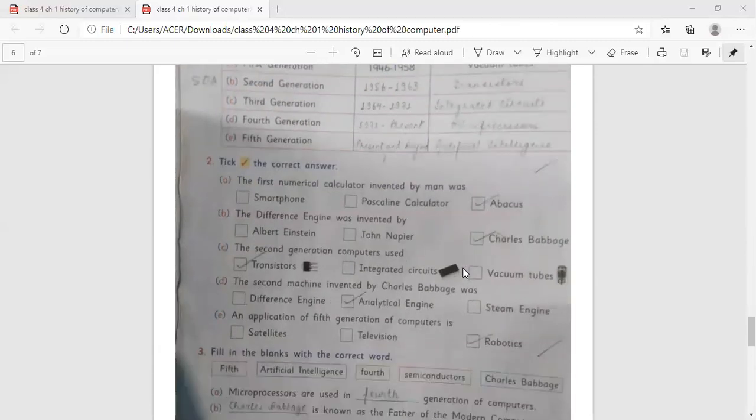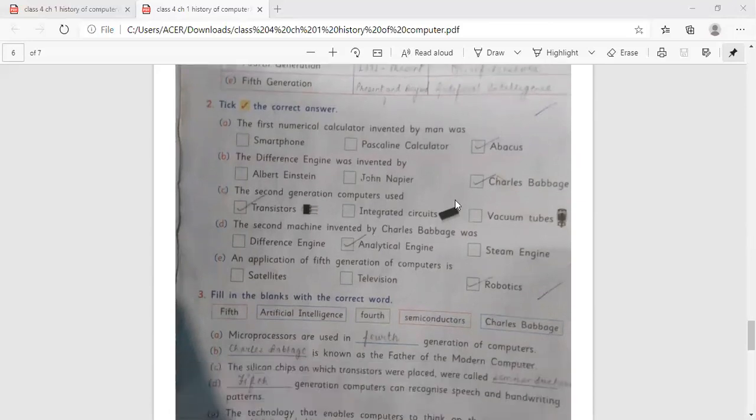Now choose the correct answer. The first numerical calculator invented by man was abacus. The difference engine was invented by Charles Babbage. The second generation computer used transistors. The second machine invented by Charles Babbage was the analytical engine. An application of fifth generation computers is robotics.